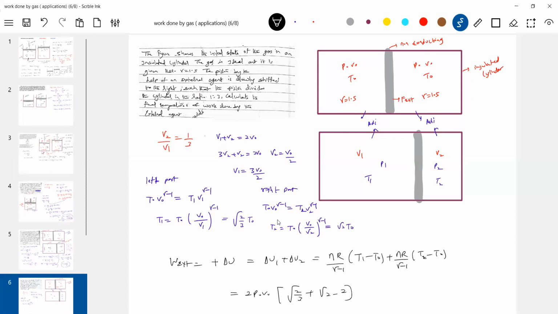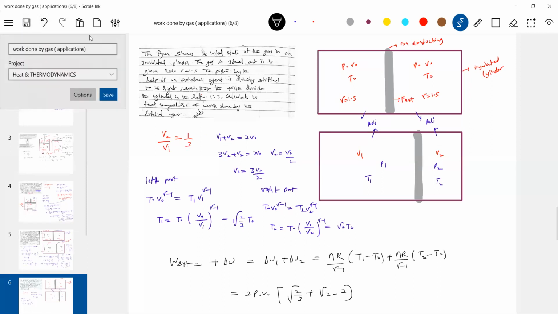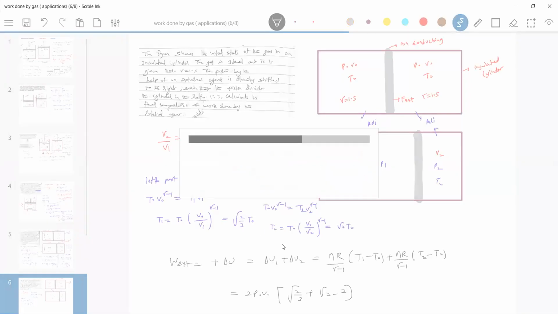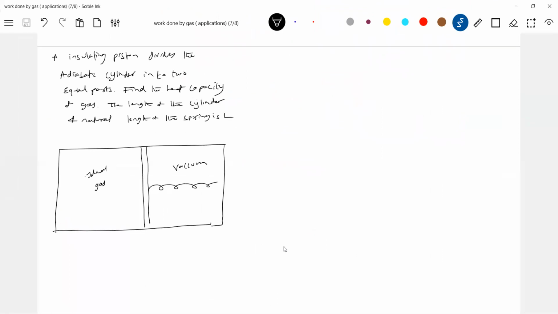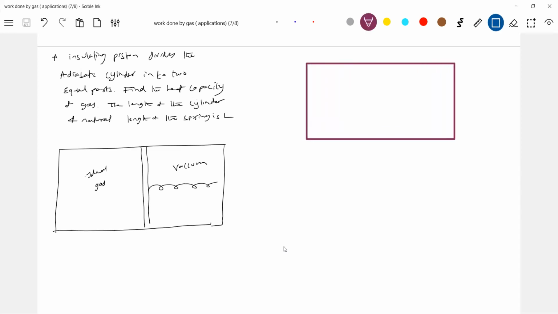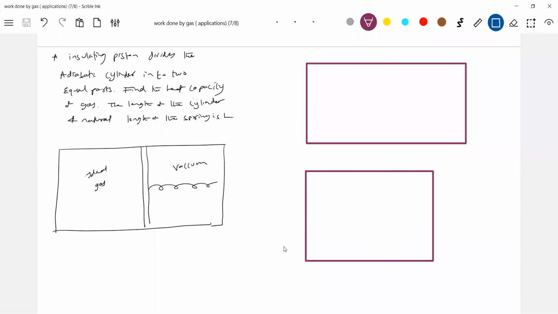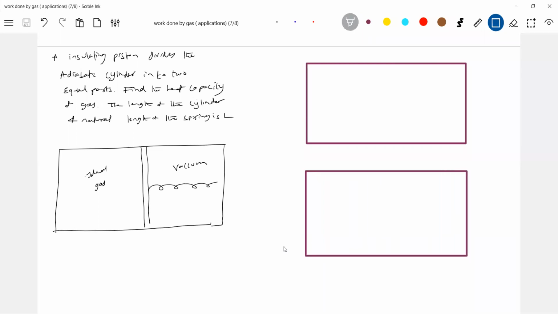Okay, the external agent slowly moves the piston. Now the next question: find the heat capacity.